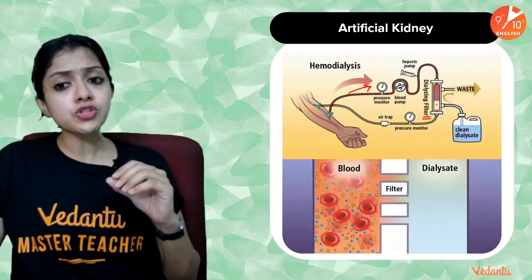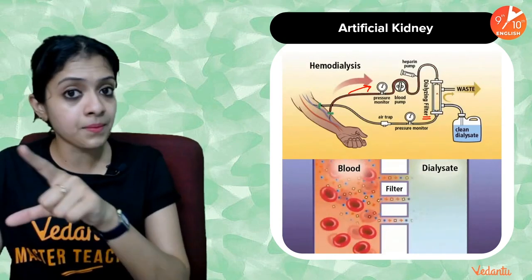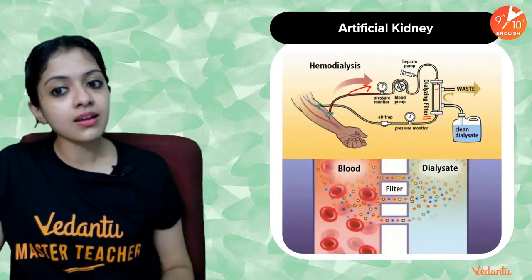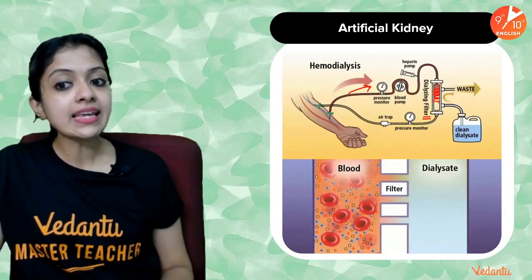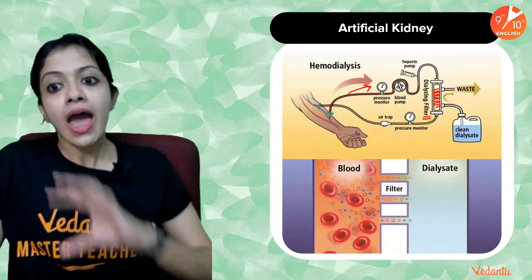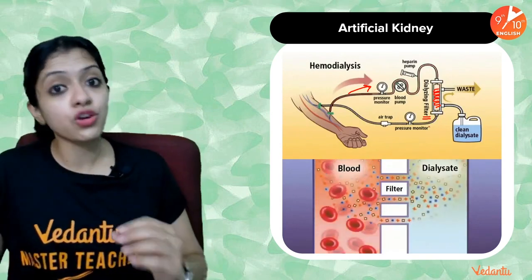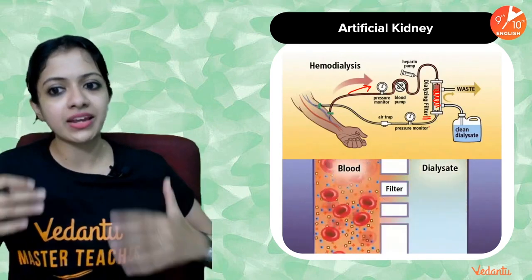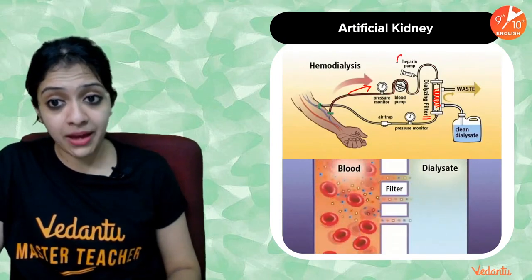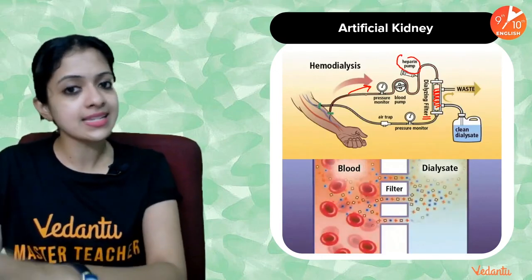Although this filter looks like a very simple tube, it's not exactly very simple. This is a system wherein there is a system of tiny tubular passages, and all of them replicate the functions of the tubular parts of your nephron. All kinds of reabsorption, secretion, everything occurs through these tubular parts. So what exactly is this heparin pump? Heparin is pumped in constantly so that the blood doesn't clot.